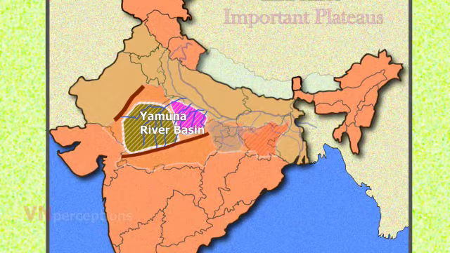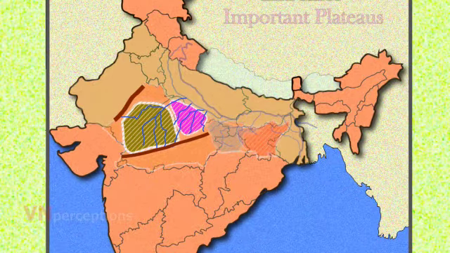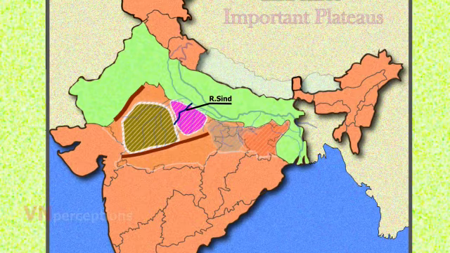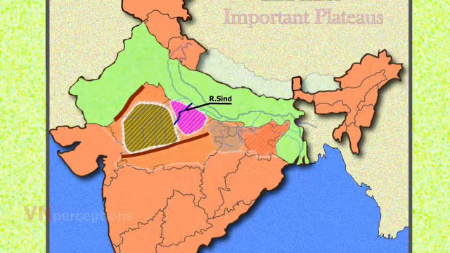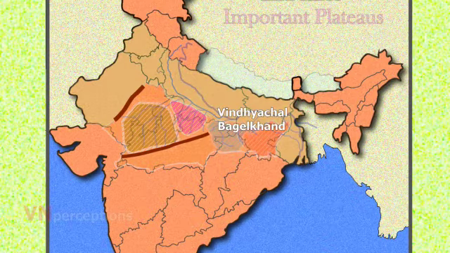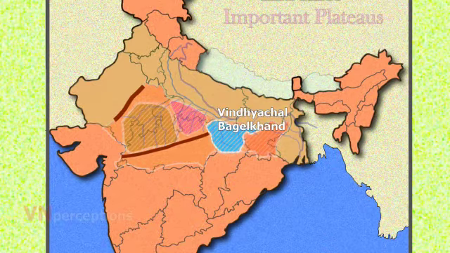The northern part of Bundelkhand is remarkably flat land that smoothly merges with the North Indian plains. Sindh is the major river that flows towards the north and merges into the river Yamuna. Next region is the Vindhyachal Bagelkhand region.